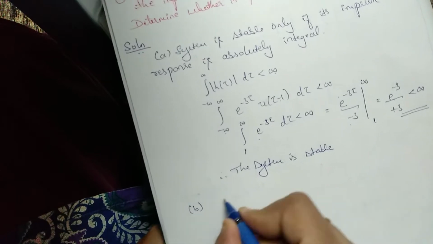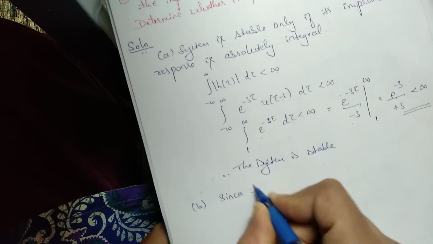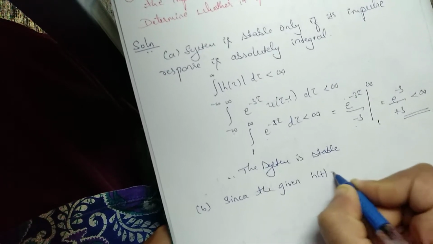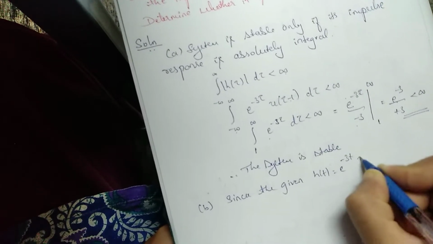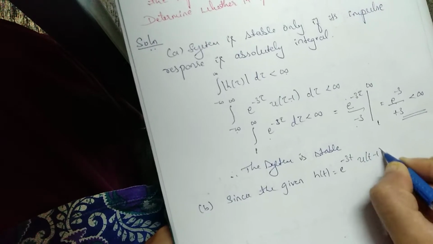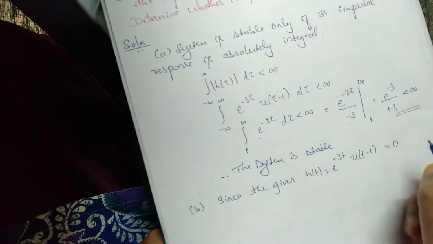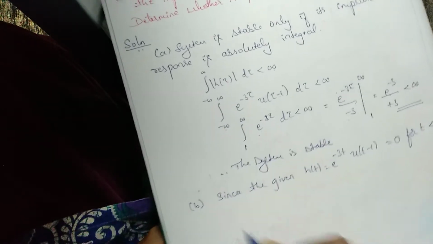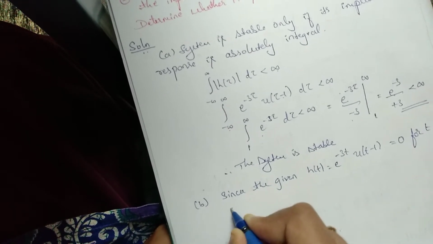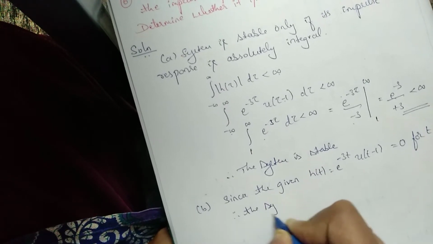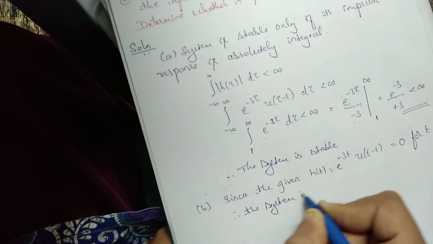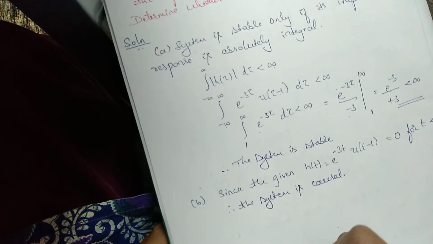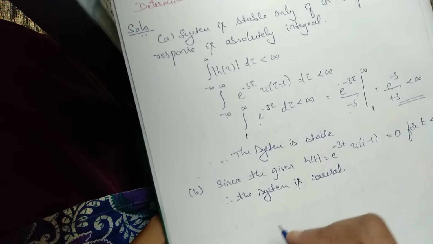What we can say is that the given h of t, e to the power of minus 3t into u of t minus 1, is equal to 0 for t less than 0. Therefore, the system is causal. Got it? This is how you need to check whether the system is stable and causal.